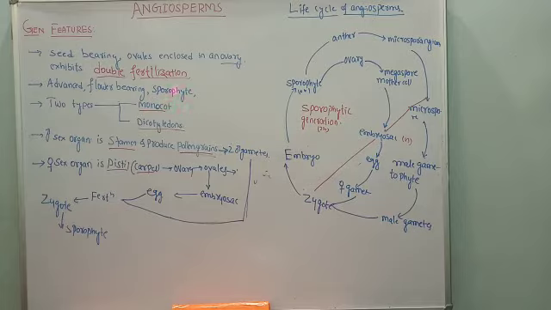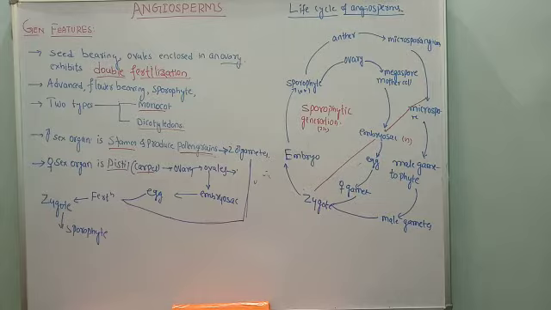Here sporophyte is the dominant phase in angiosperms. Why are they producing flowers? Because they are meant for sexual reproduction. They produce flowers in order to carry out sexual reproduction, and the plant body is a well developed sporophyte. Sporophyte in the sense they are not only producing spores, the plant body is also differentiated into root, stem and leaf. Thus the plant body is called sporophyte.